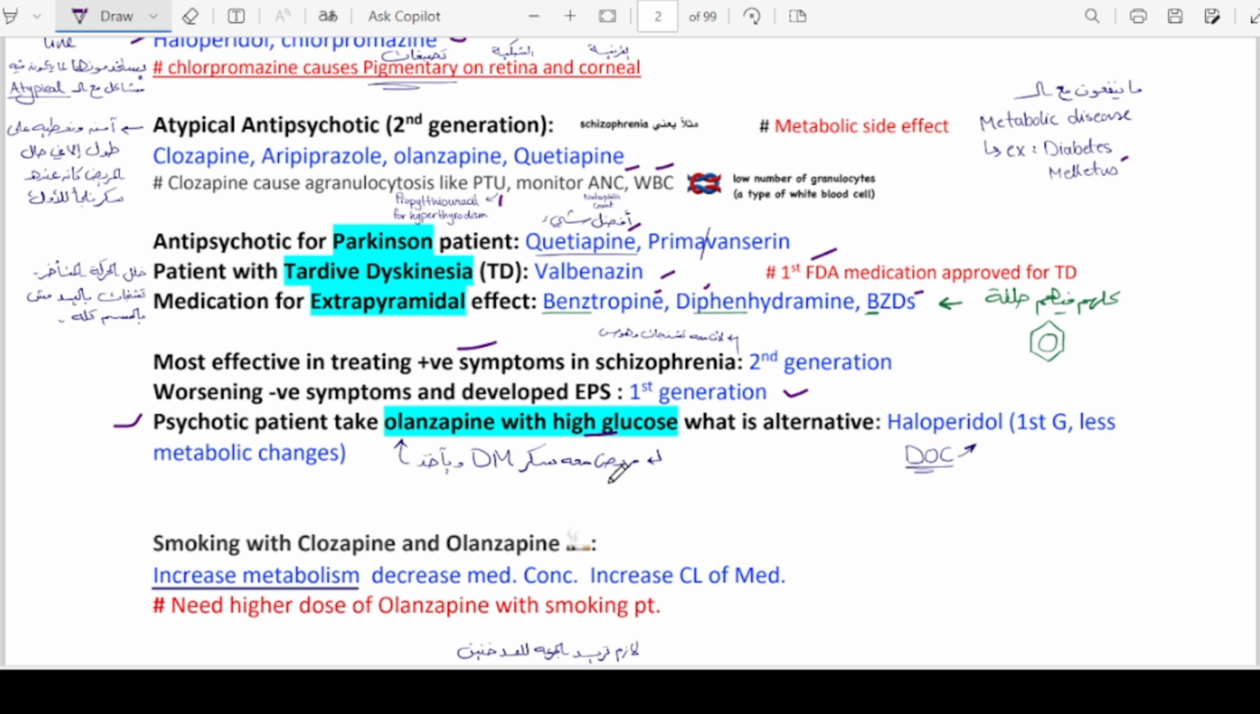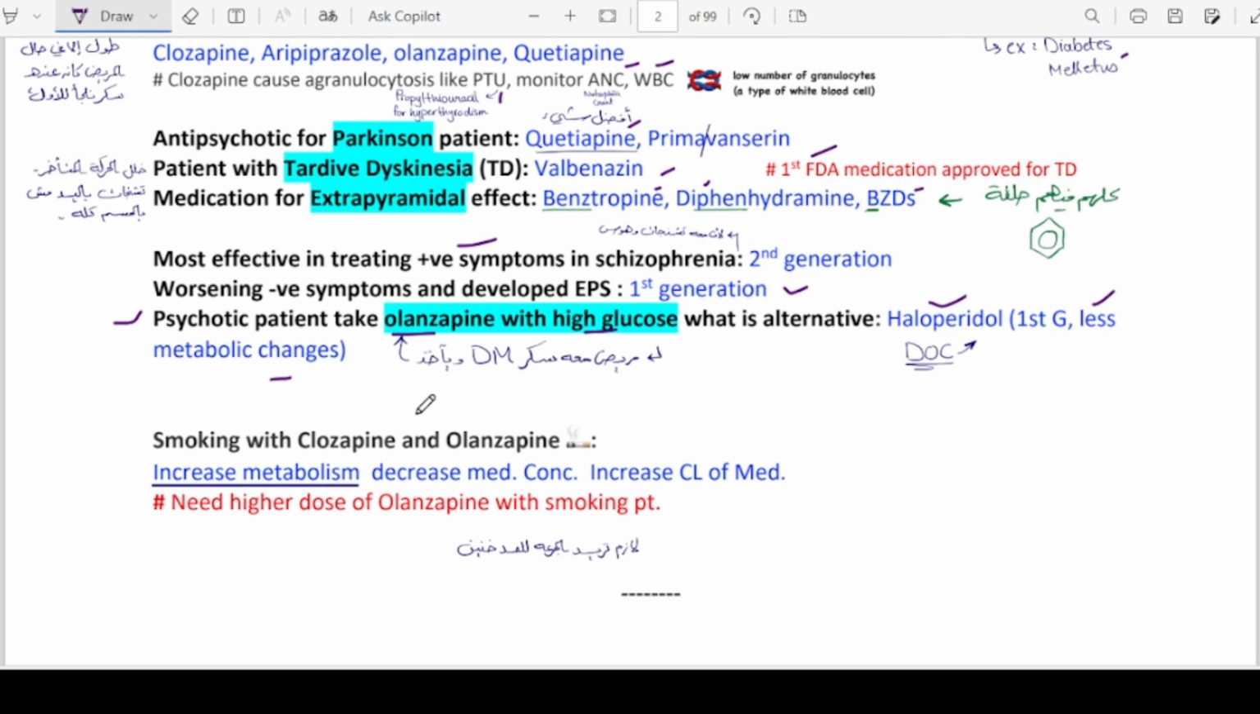So you must ask the doctor to stop olanzapine because this belongs to the atypical antipsychotics, or second generation drugs, and those atypicals may cause high blood glucose levels because of their metabolic side effects. So the alternative option is haloperidol, which belongs to the first generation and has lesser metabolic side effects.